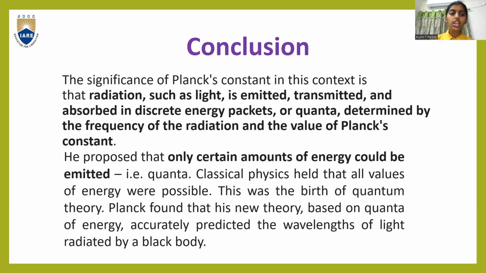So coming to the conclusion, the significance of Planck's constant in this context is that radiation such as light is emitted, transmitted, and absorbed in discrete energy packets or quanta determined by the frequency of radiation and the value of Planck's constant. He proposed that only certain amounts of energy could be emitted, that is quanta. Classical physics held that all values of energy were possible. This was the birth of quantum theory. Planck found that his new theory, based on quanta of energy, accurately predicted the wavelengths of light radiated by a black body.